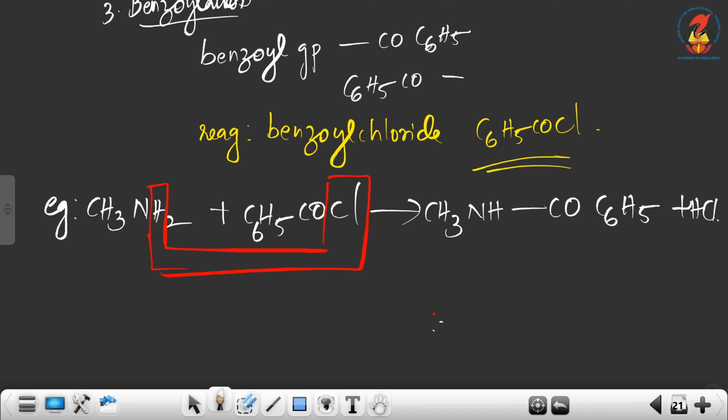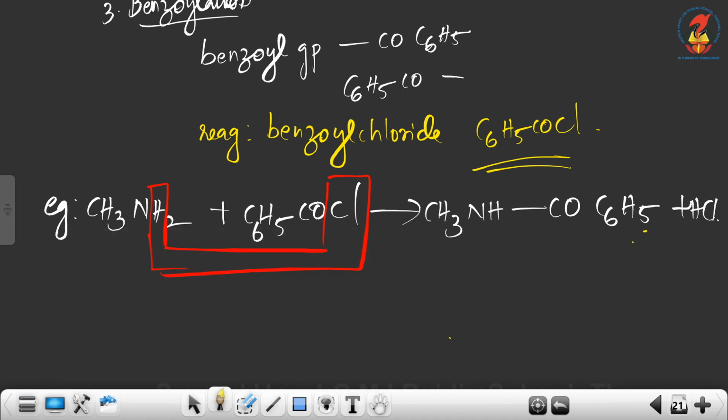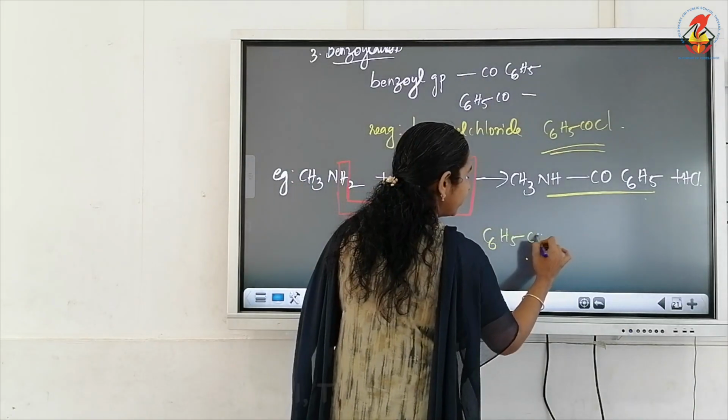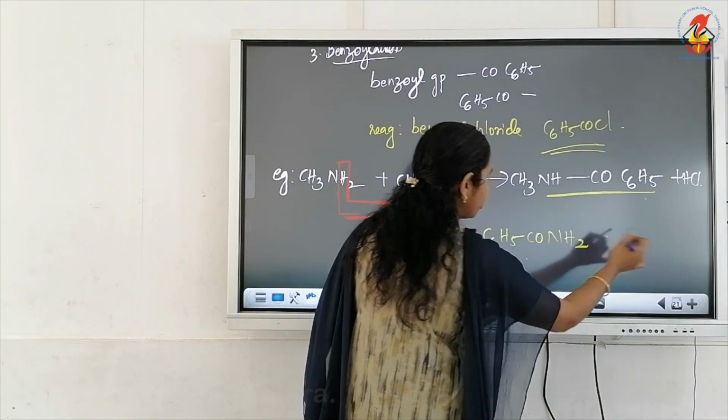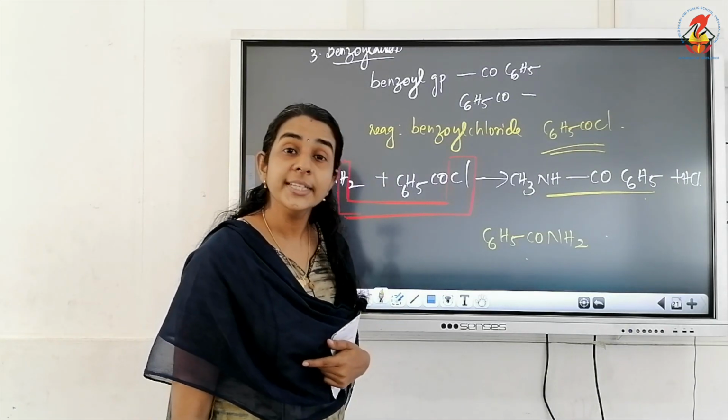Here also the name of the product is very important. Here also we are getting amides. What type of amides? Substituted amides. But here, see from right side, which amide we are getting? Compare with this amide, C6H5CONH2. This is which amide?